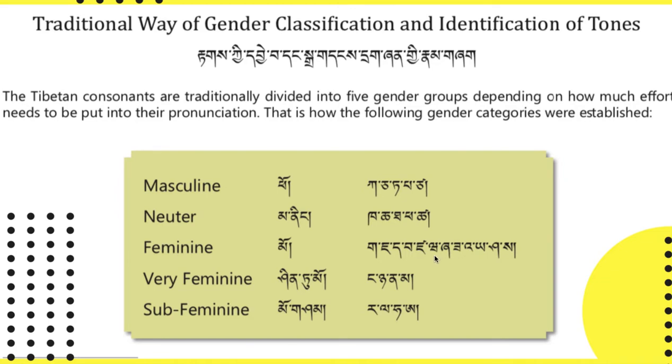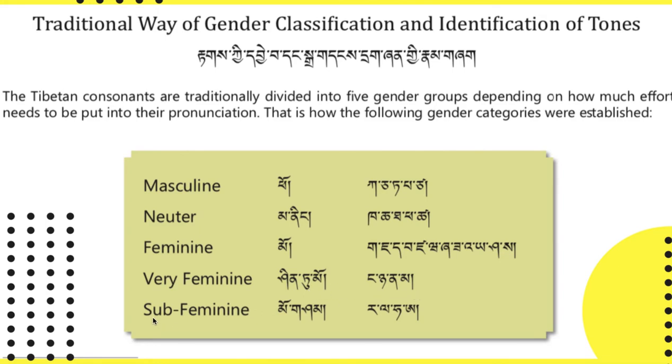These are strongly aspirated, and these are not as strong as this, but also aspirated but with lower tone. And then you have very feminine, shintu mo: ma, nya, na, ma. These are more or less nasalized: ma, nya, na, ma.